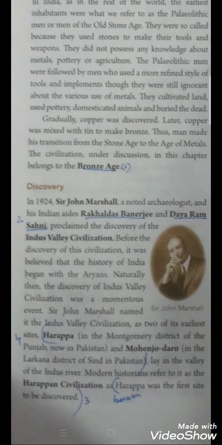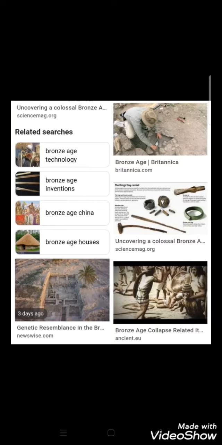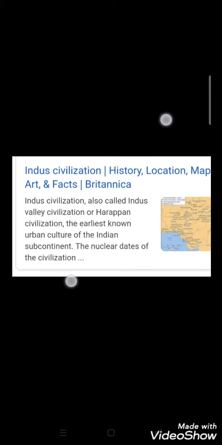And after the discovery, Sir John Marshall named it the Indus Valley civilization. So they discovered the site or the place where the first civilization developed. Afterwards, they called it the Indus civilization.